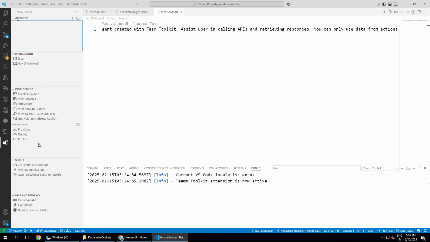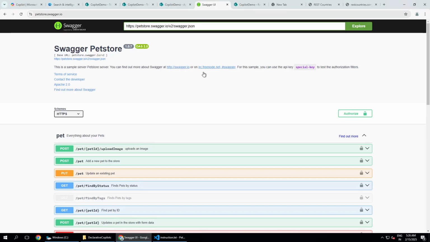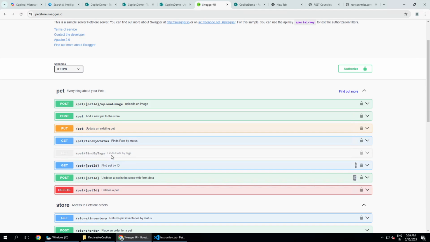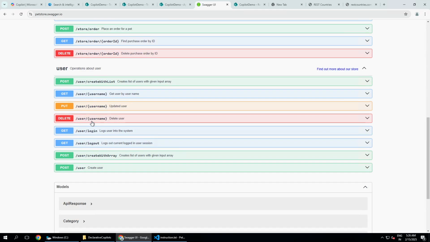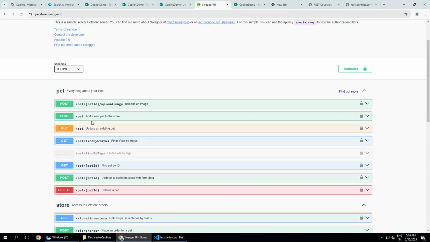So what we will do is go into the Teams Toolkit and click on provision. At the end, we are going to use this kind of API, which is for get. Where is the get API? Probably, for example, get pet by ID.